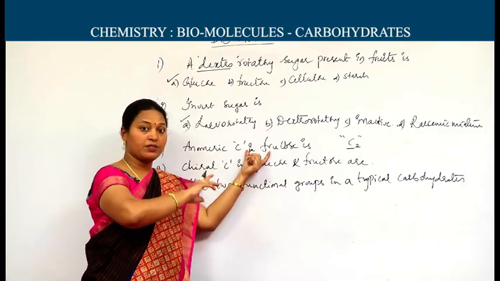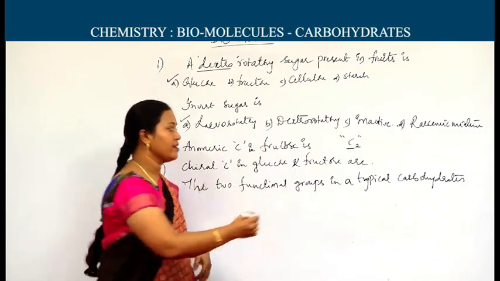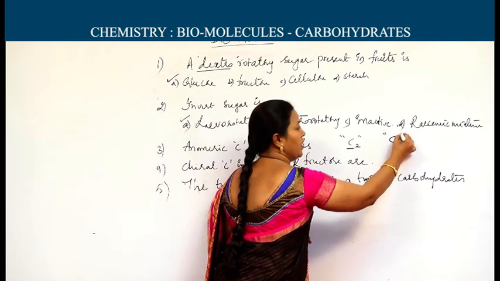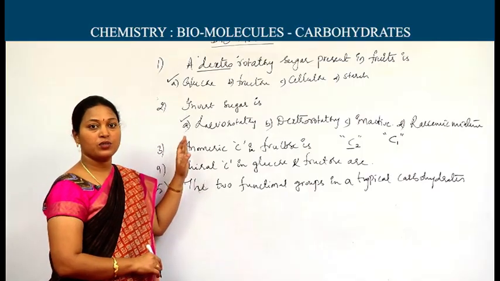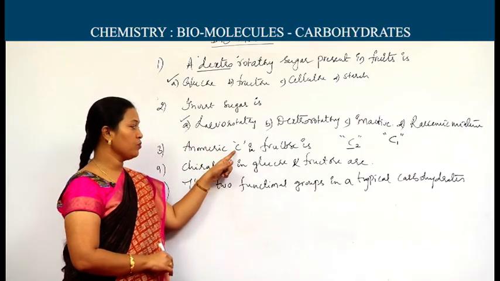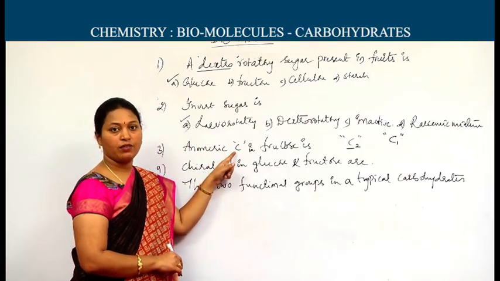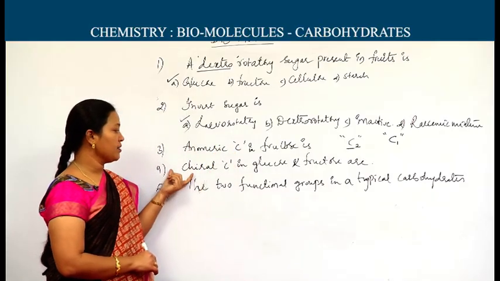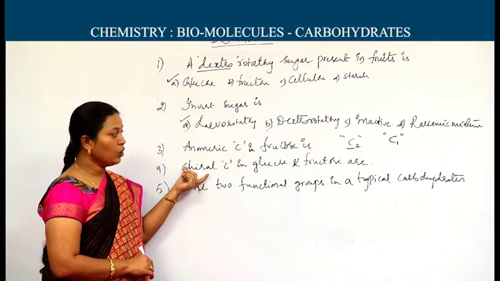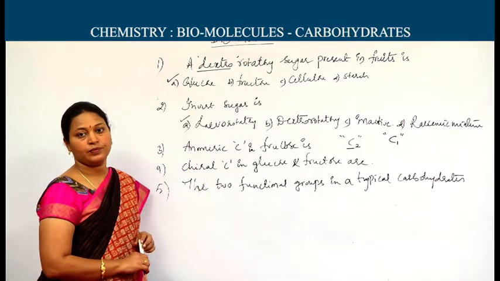If the same question is asked for glucose, the answer is C1. Anomeric carbon in glucose is C1, anomeric carbon in fructose is C2. Because with the OH on the right side at C2 we can call it alpha, with the left side we can call it beta. Next, chiral carbons in glucose and fructose.